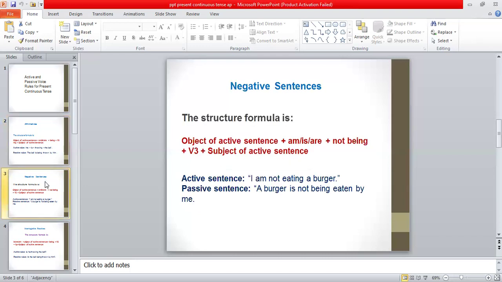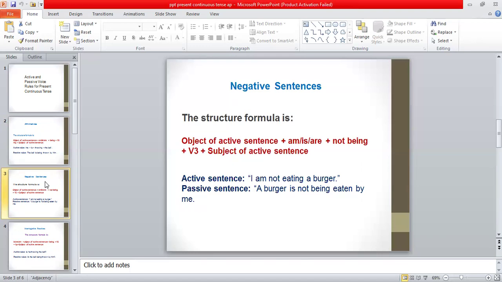Now, if you want to change a negative sentence into passive voice, the structure formula is: object of the active sentence plus is, are, am plus not being plus third form of the verb plus by plus subject of the active sentence. I am not eating a burger. I is the subject over here. Am is the helping verb. Eating is the main verb and burger is the object.